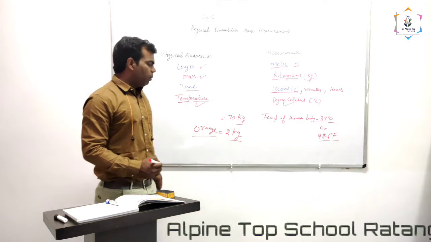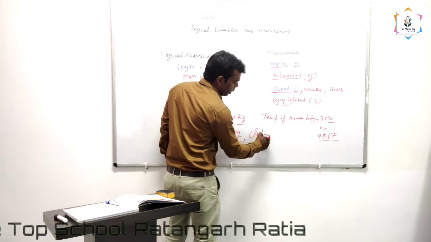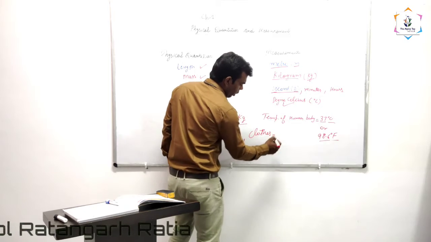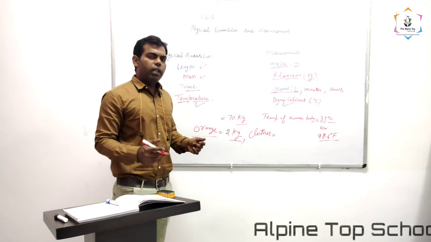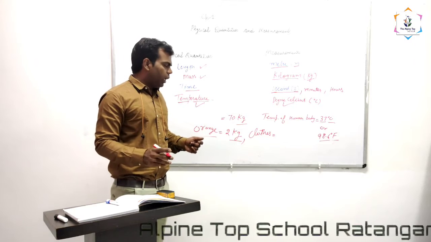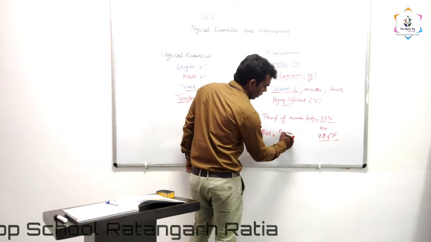In the similar way, if you buy clothes, we measure the clothes in meters. Then you will buy the clothes in, suppose, 5 meter.